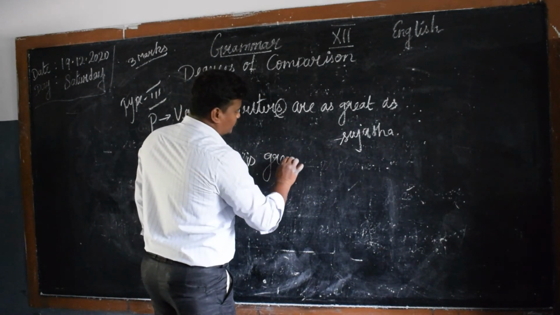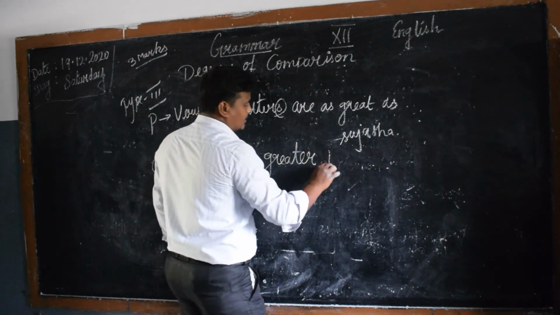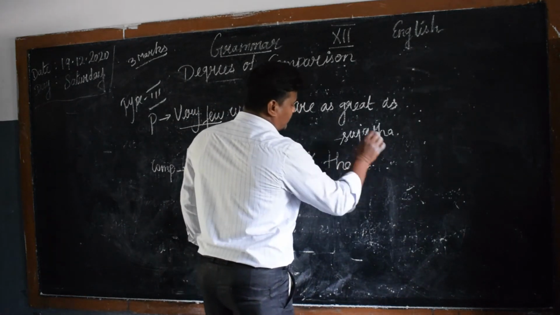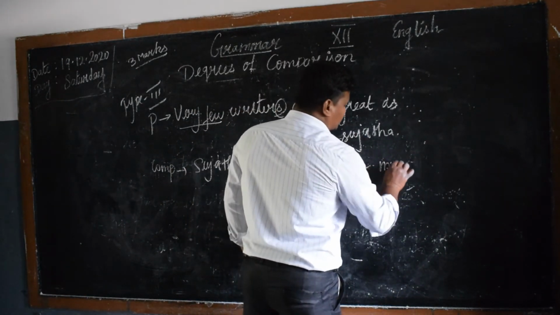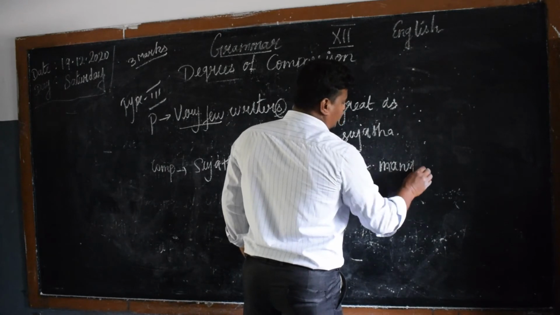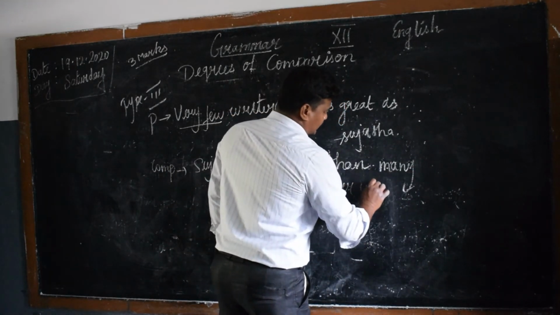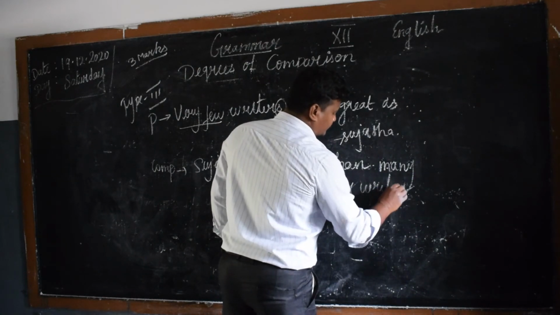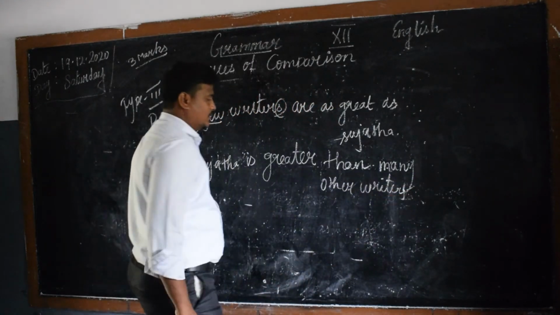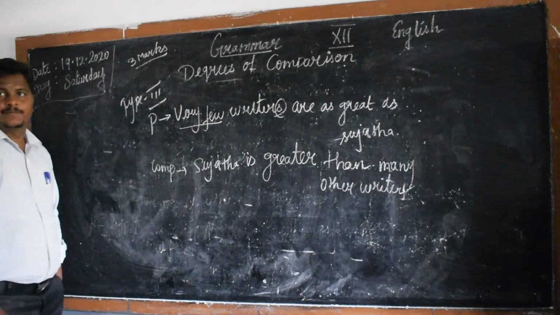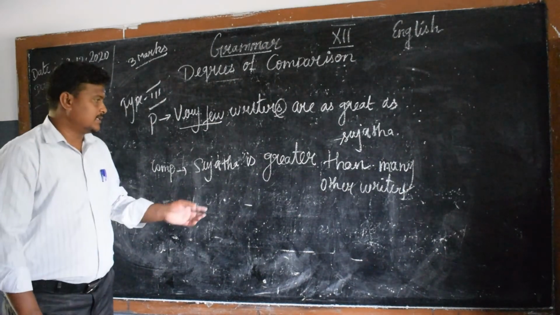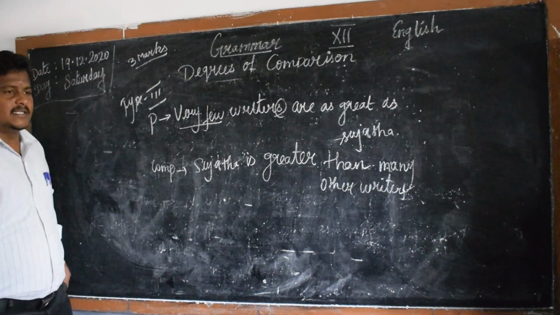Greater, then see the rule: many, the most. Many other writers. Alright? Many other writers, we change it. Sujata is greater than many other writers.